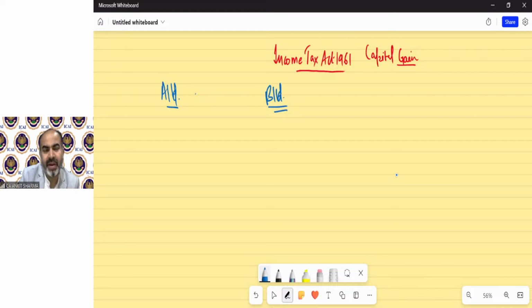Now A Limited wants to amalgamate into B Limited. Clear? So A will be called the amalgamating company, and B will be called the amalgamated company.